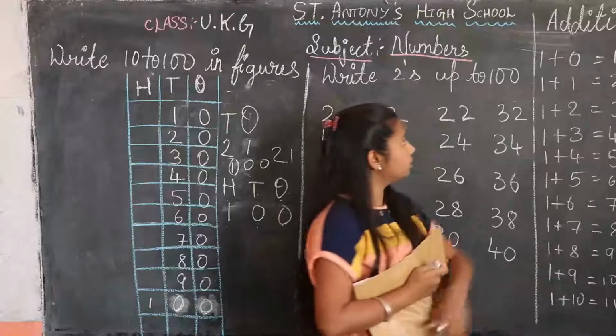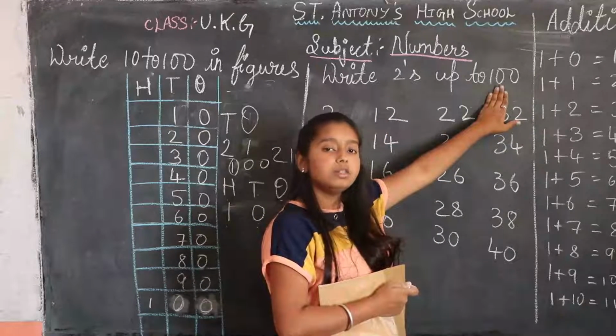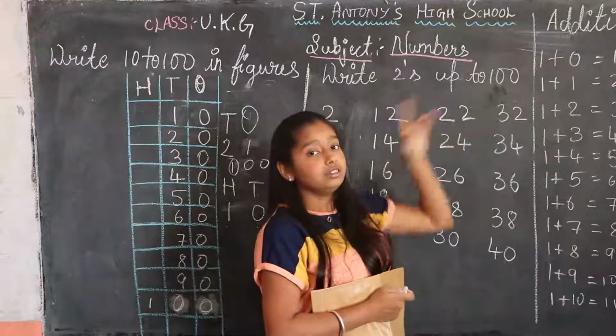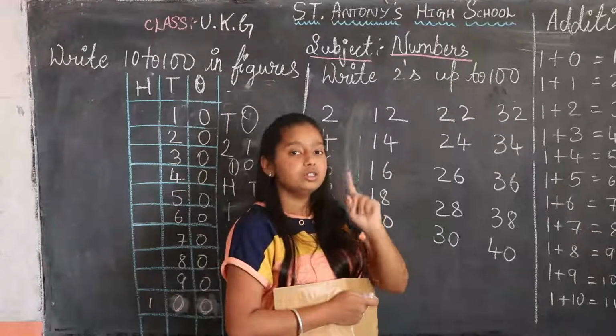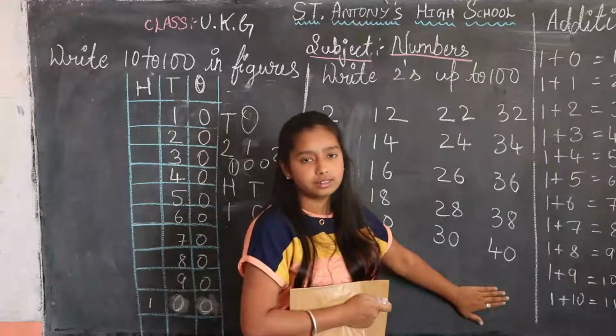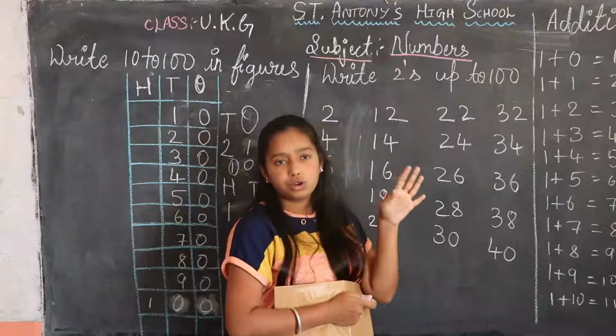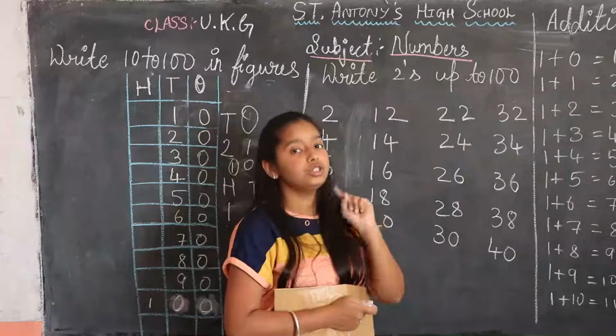Like this, you should write till 100. I will send it to you on WhatsApp. Just see that, and after that you should write till 100. Just see once, and after this you should not see the book and you should write.